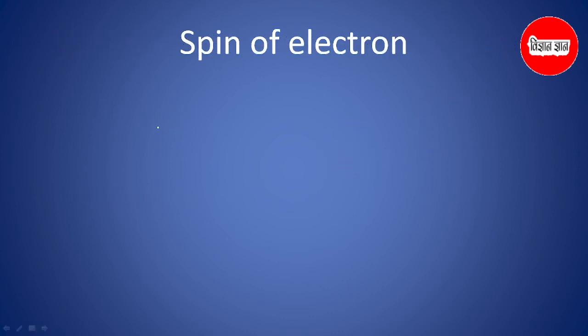Now it's time to discuss the spin of the electron. As we talk about the spin quantum number, for an event, if we add all possibilities, then the probability is always 1. But when there is only a 50% possibility of an event, then this probability will be 1 by 2. And to differentiate them from one another, we place this plus and minus sign, and this represents the spin of the electron.